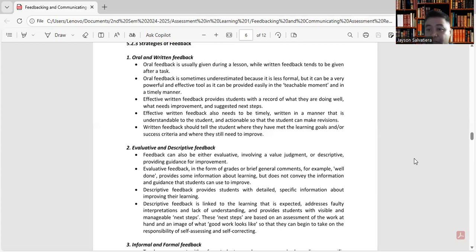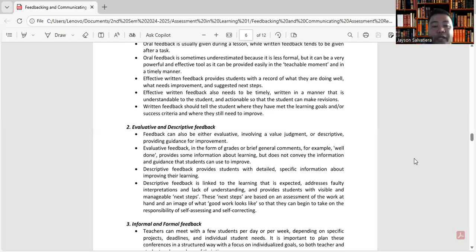Another is the evaluative and descriptive feedback. So feedback can also be either evaluative, involving a value judgment, or descriptive, providing guidance for improvement. Evaluative feedback in the form of grades or brief general comments, for example, well done, provides some information about learning, but does not convey the information and guidance that students need to improve.